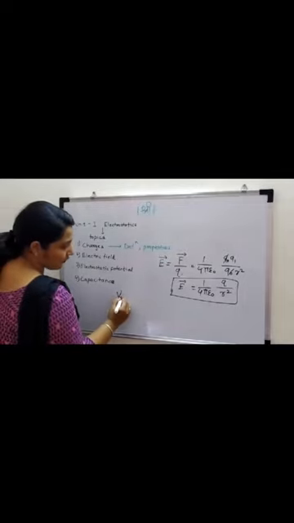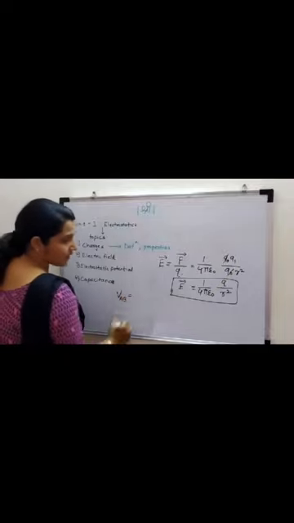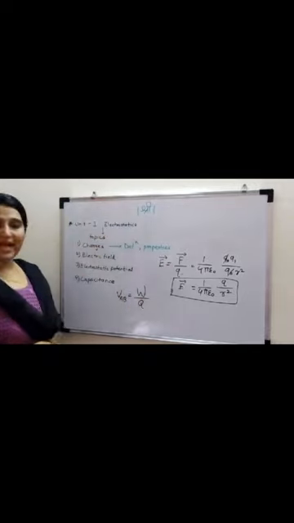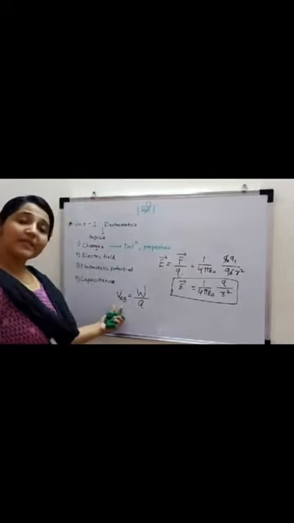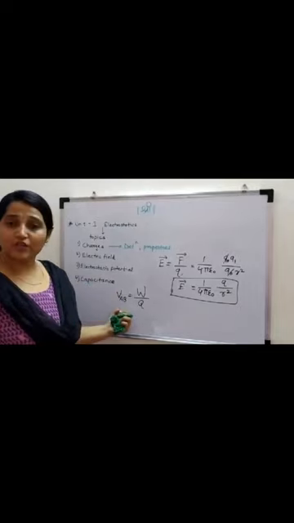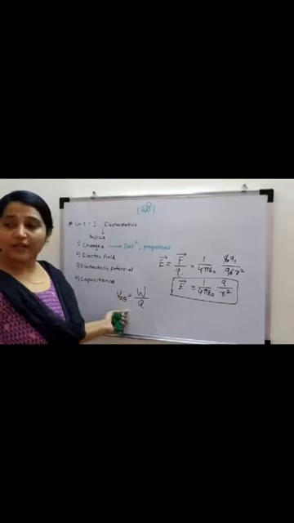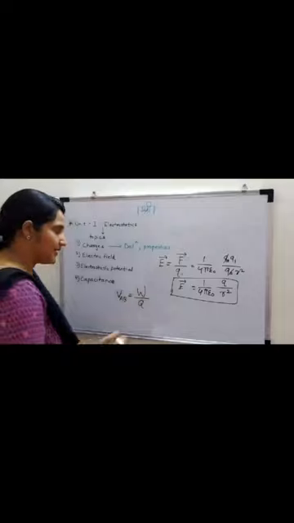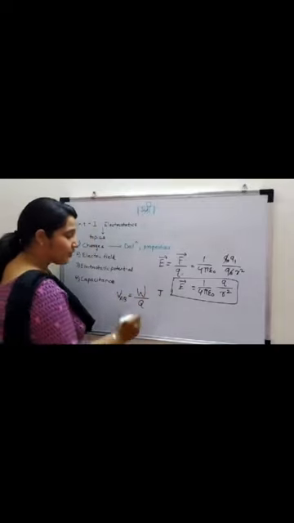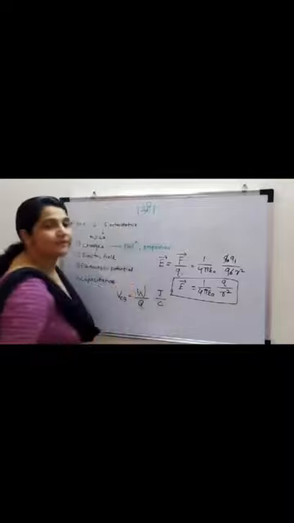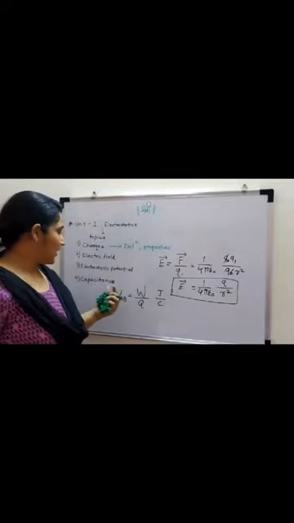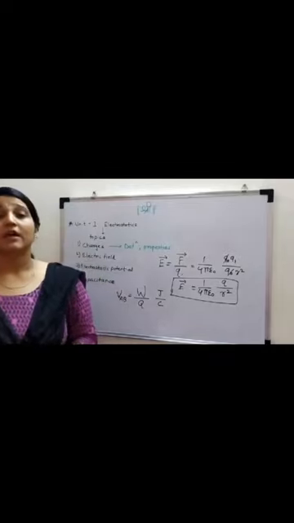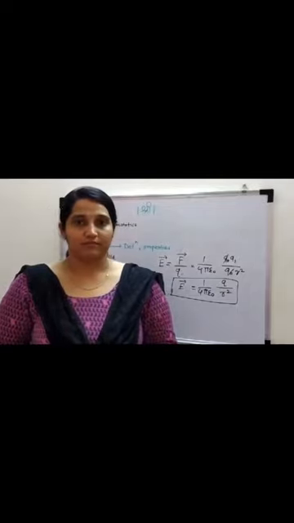Charge is moving from A to B, let's say, which is equal to work done over charge. As simple as that. What will be the SI unit of this electrostatic potential? The unit of work done is joule, and the unit of charge is Coulomb. So joule per Coulomb is the unit of electrostatic potential, or you can say that it will be volt.